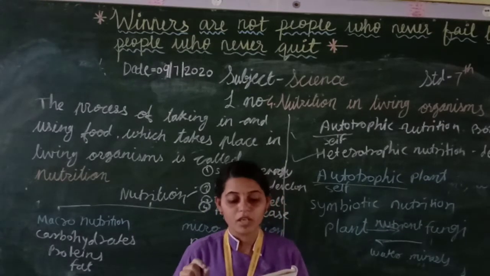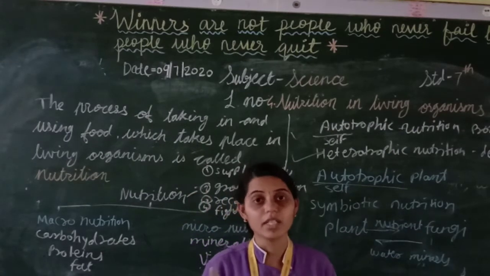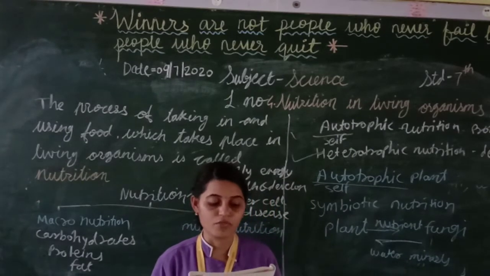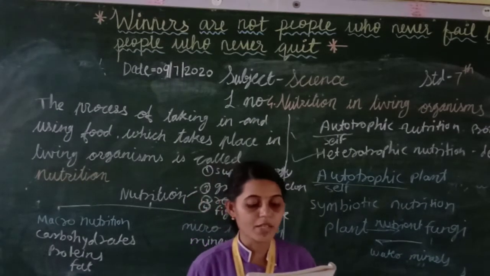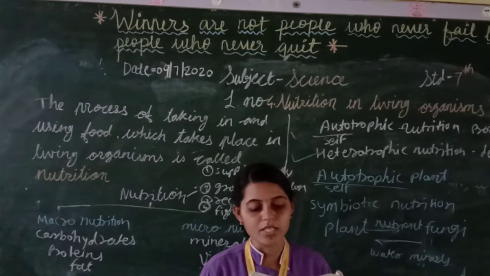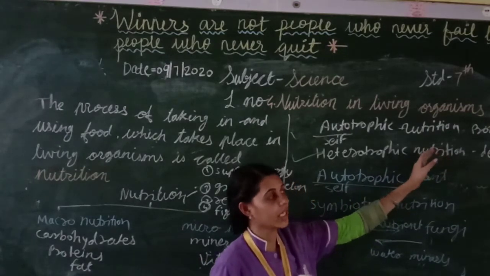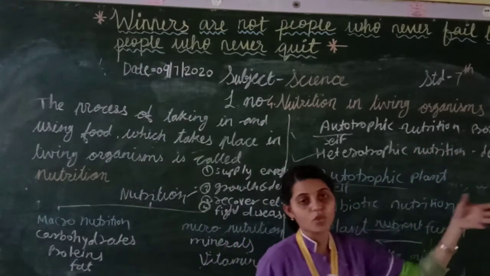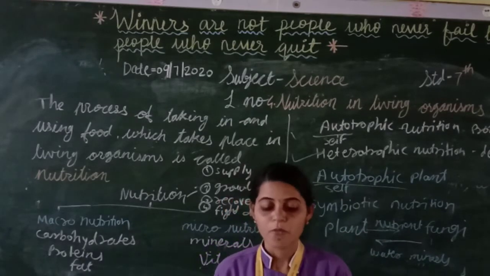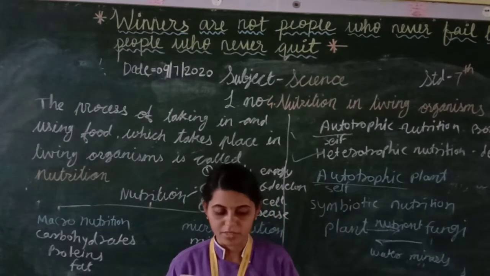In this leafless climber plant, leafless means it doesn't have leaves, and it grows on big trees. These are called heterotrophic plants. The plants that grow on the body of other plants to obtain food are called parasitic plants. Heterotrophic plants can't make their own food. They depend on other plants, so they grow on another plant and absorb the food from it. So plants that obtain food this way are called parasitic plants.